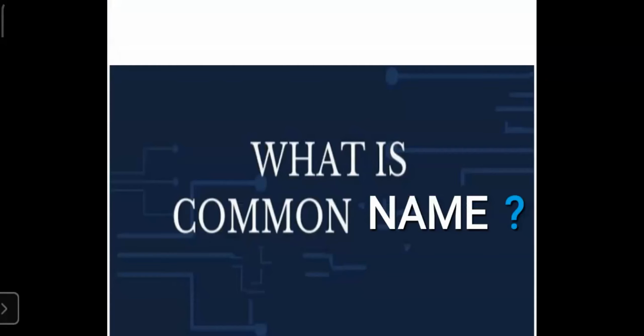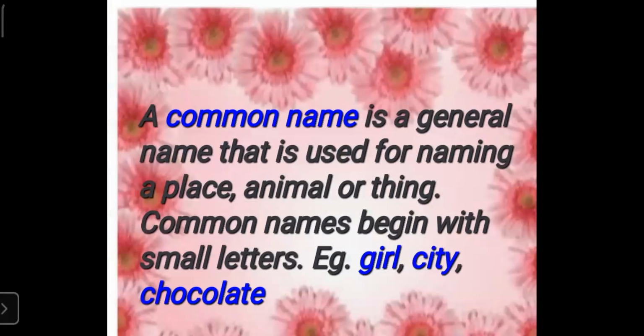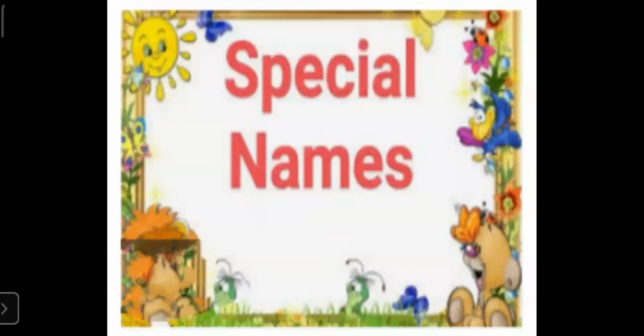Then we have learned about common name. A common name is a general name that is used for naming a place, animal, thing. Common names begin with small letters. Example, girl, city, chocolate. Common name is a general word given to any person, place, animal, or thing, and it always begins with small letters.